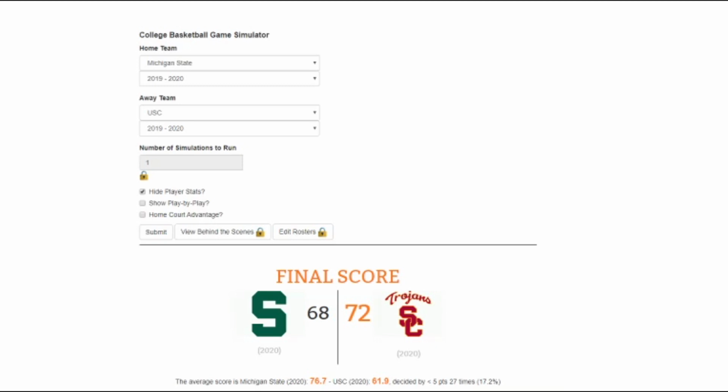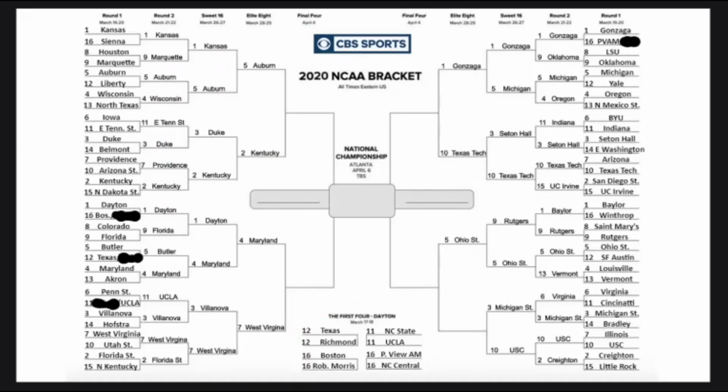Whoa! USC moving on to the Elite 8. Who would have thought? That's insane. USC moving on to face Ohio State, had a chance of going to the Final Four. Looking at this Elite 8 and the teams remaining: 1 #1 seed, 1 #2, 2 5s, 2 10s, 1 4, and 1 7.